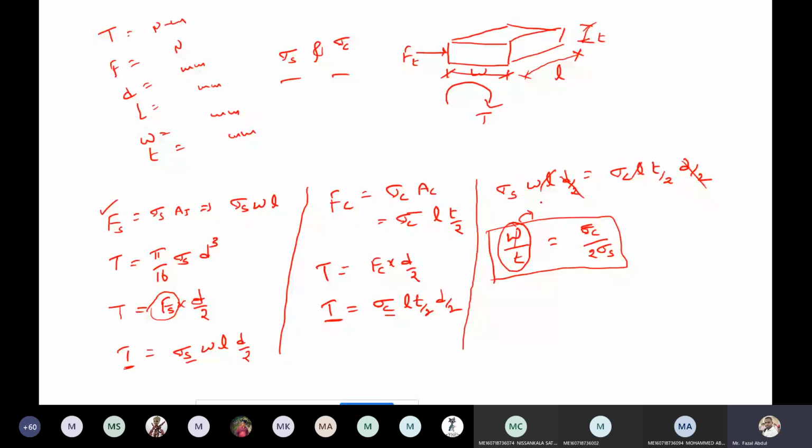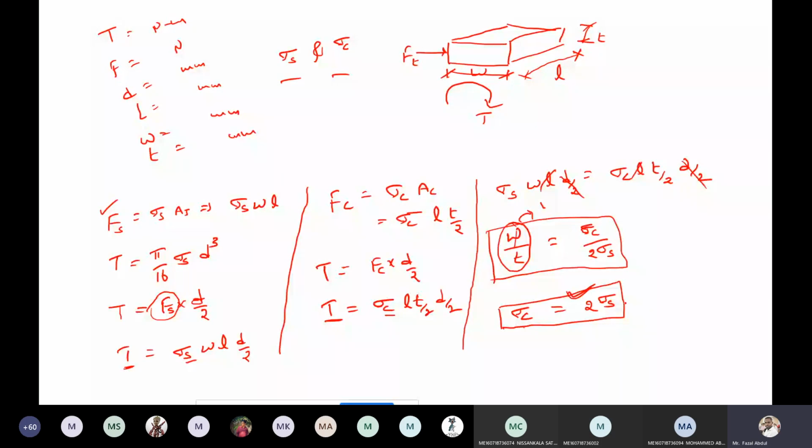Sigma C equals 2 sigma S. It means when the key is equally strong in both criteria, shear and crushing, and the key has a square cross section, at this time the permissible crushing stress is at least twice the permissible shear stress.